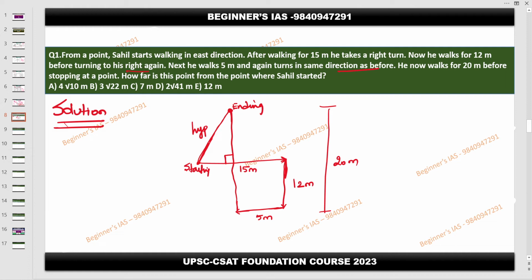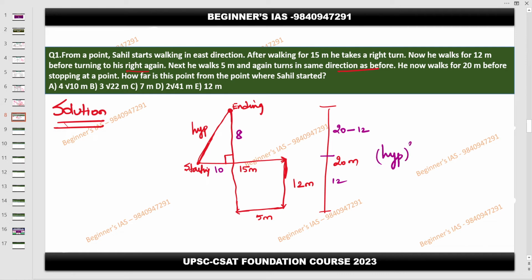So this is 5, then obviously this is going to be 10. Then if it is 20, and this part is 12, then obviously the remaining is 20 minus 12, therefore 8.